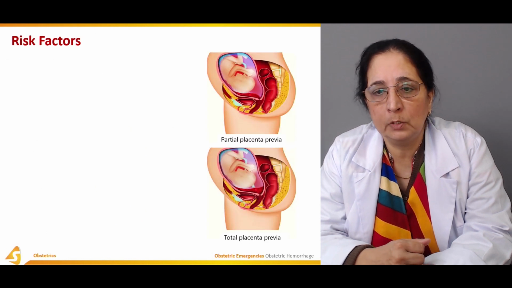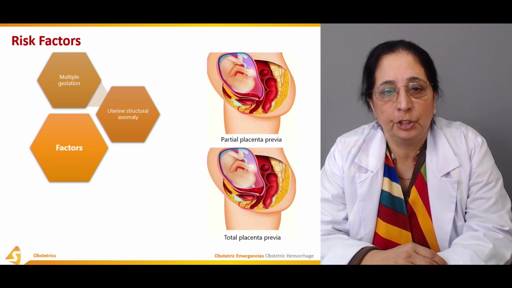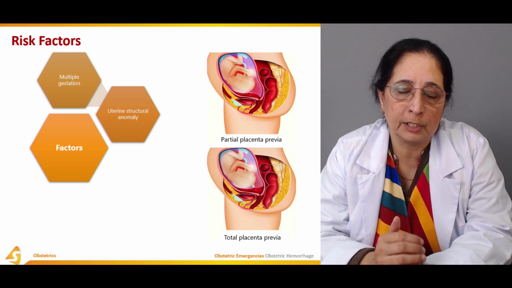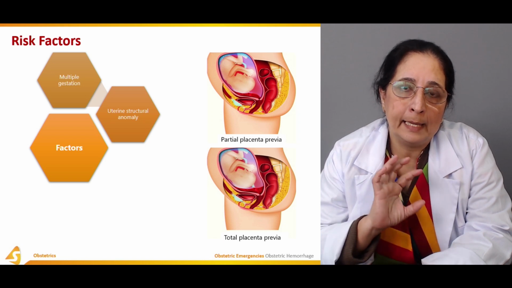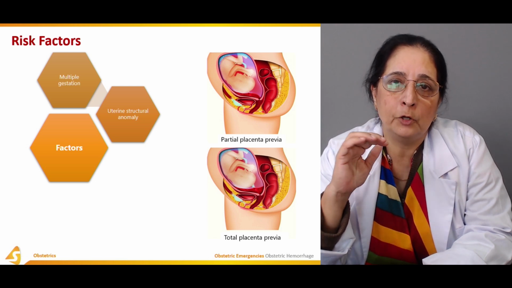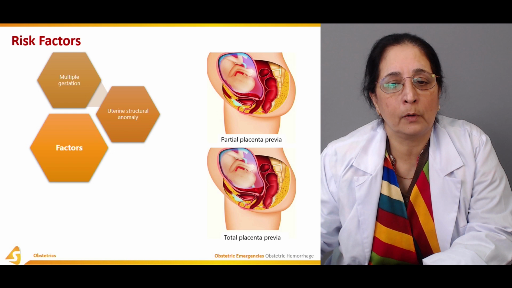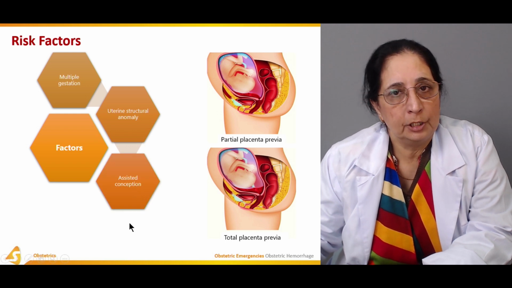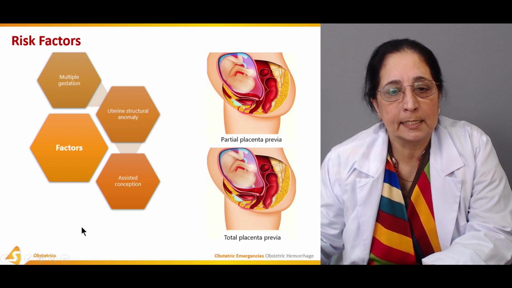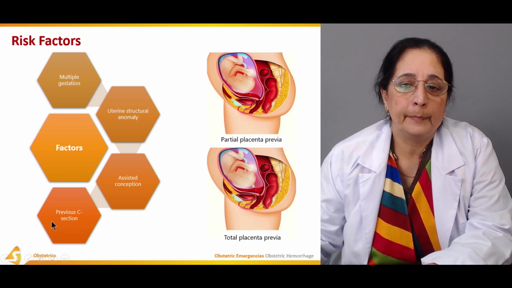Risk factors include multiple pregnancies, multiple gestation, twin pregnancies, and uterine structural anomaly. If the structure of the uterus is abnormal, that can prevent the placental attachment in its normal place, which is in the fundus, so the placenta lies lower. Assisted conception, if some medicines are used for the conception, can also cause placenta previa, and any previous C-section can lead to placenta previa.